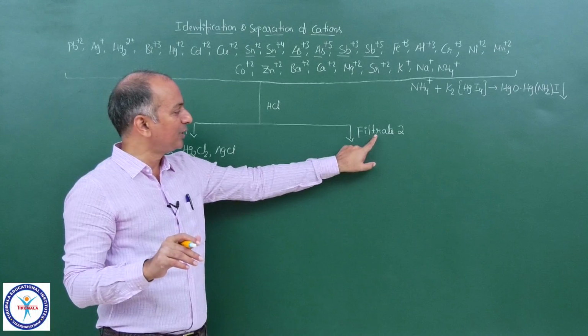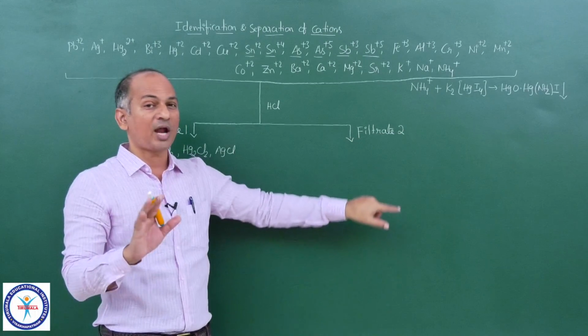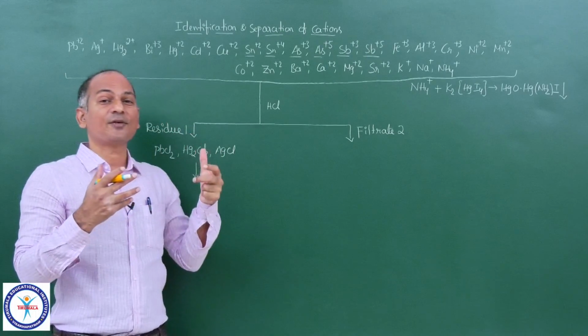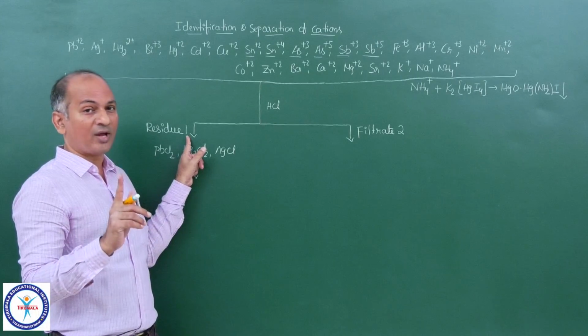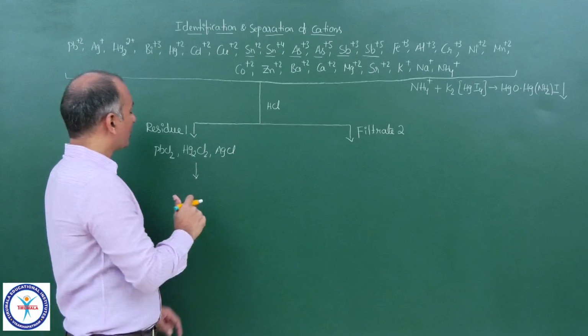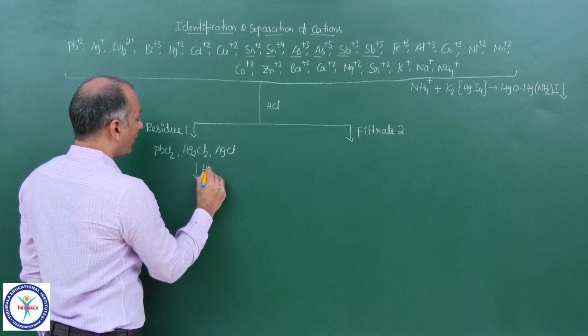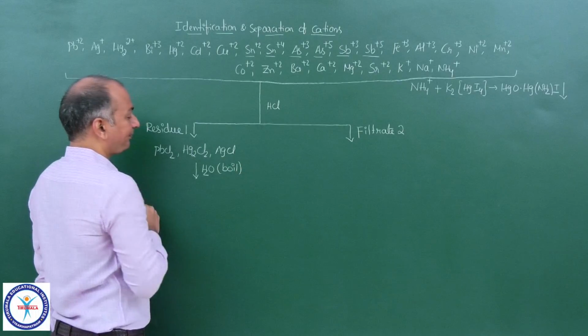So we will proceed to group 2 with this filtrate. I am giving it the number 2, not 1. And this residue contains the cations of group 1, so I have given it the number 1. Okay, so here what we do, we add boiling water to this precipitate.